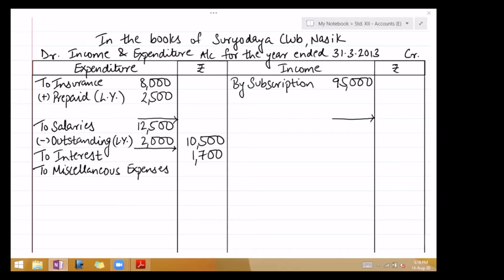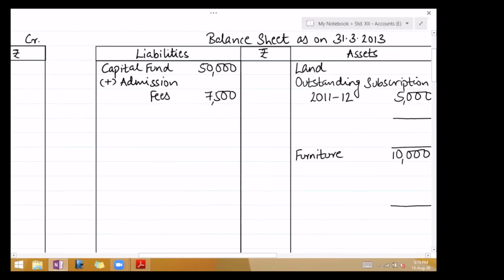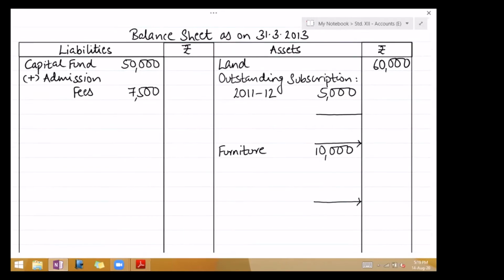Next, let's continue. Miscellaneous expenses 4,400. Okay. Then payment of furniture, that means you have purchased new furniture. So add it to furniture. New furniture purchase 20,000. Total furniture will now become 30,000.